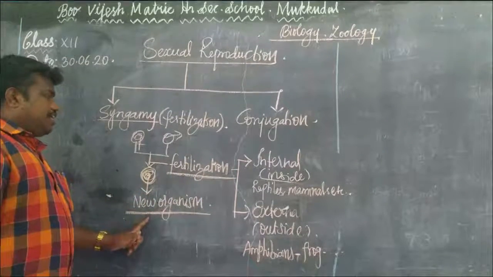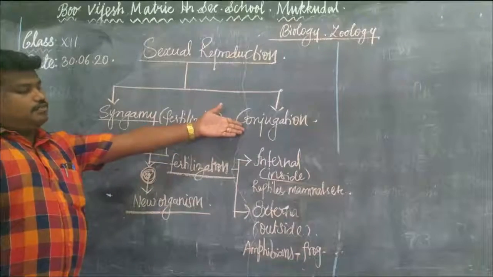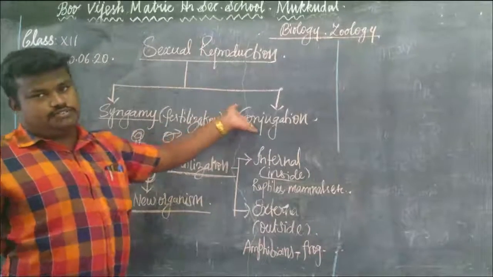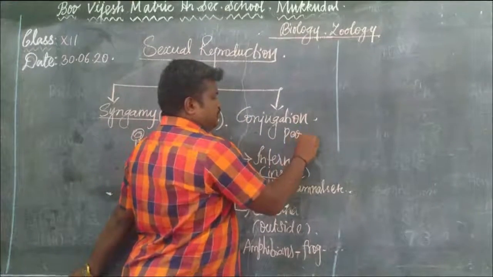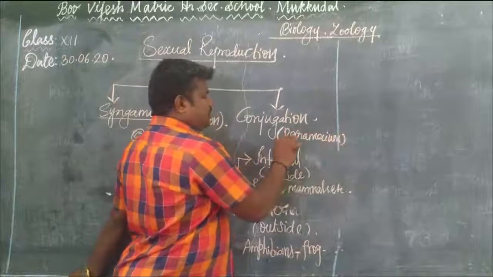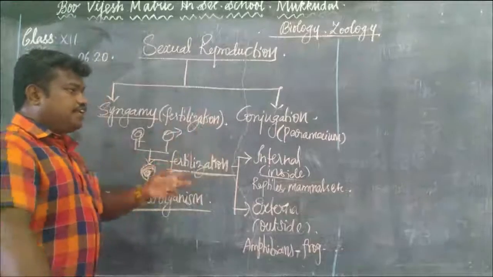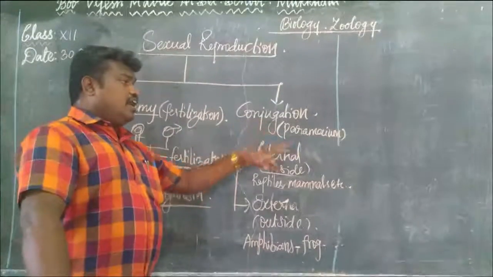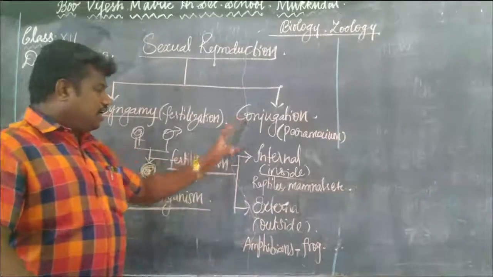It will produce a new organism. Conjugation is seen in the lower organisms, for example, paramecium. In conjugation the bodies are closed, the nuclei are exchanged, and it will produce the daughter paramecium. That is said to be conjugation.